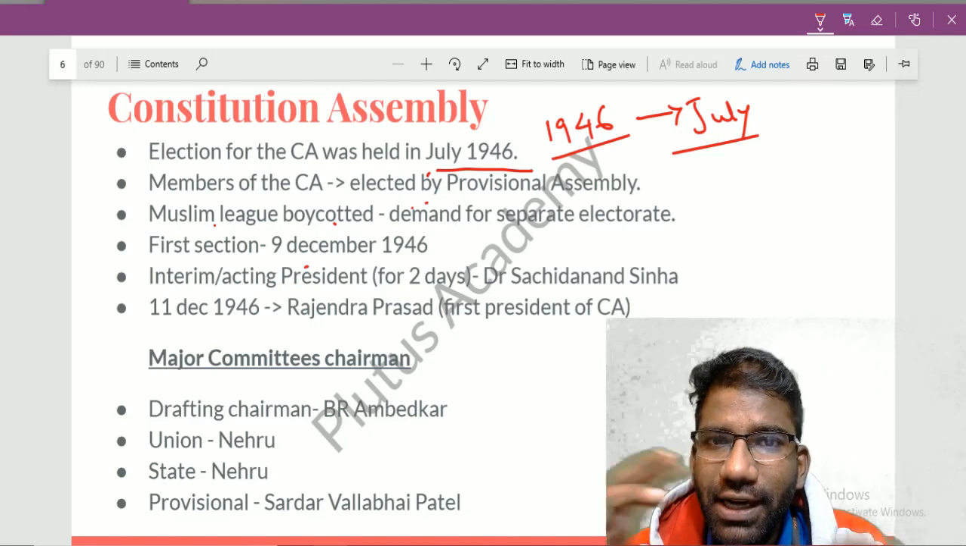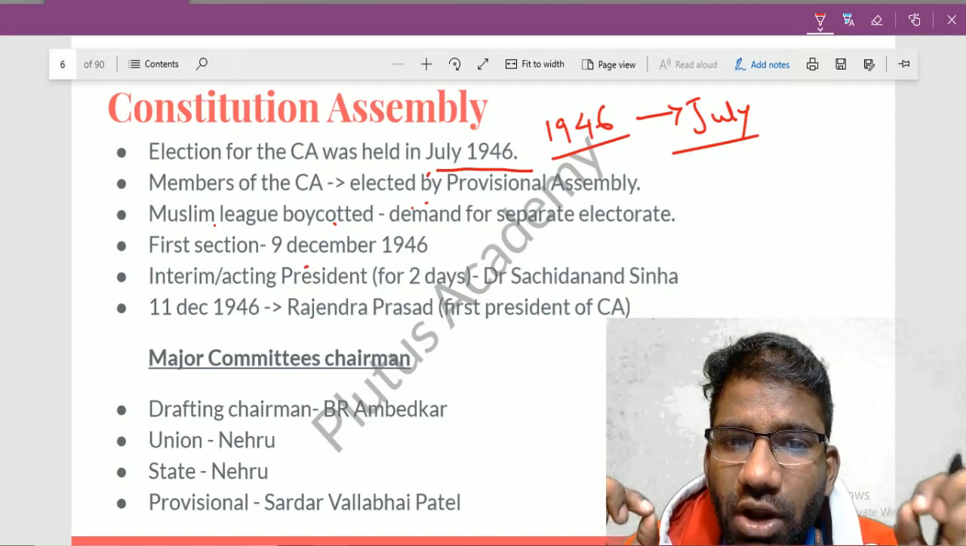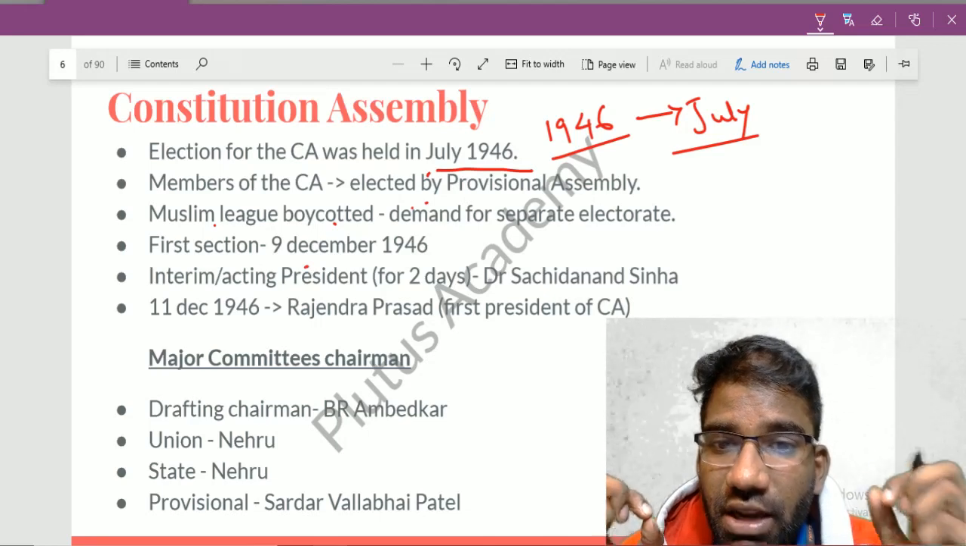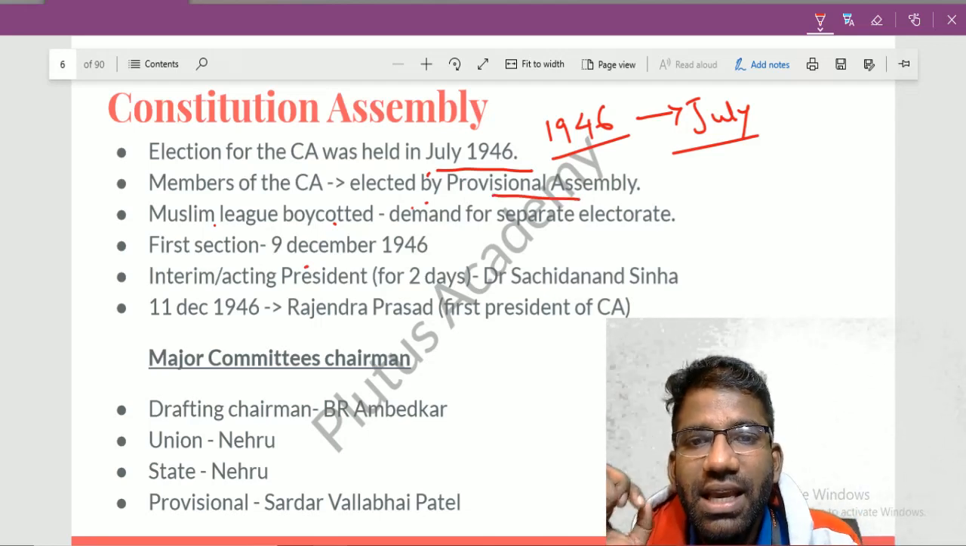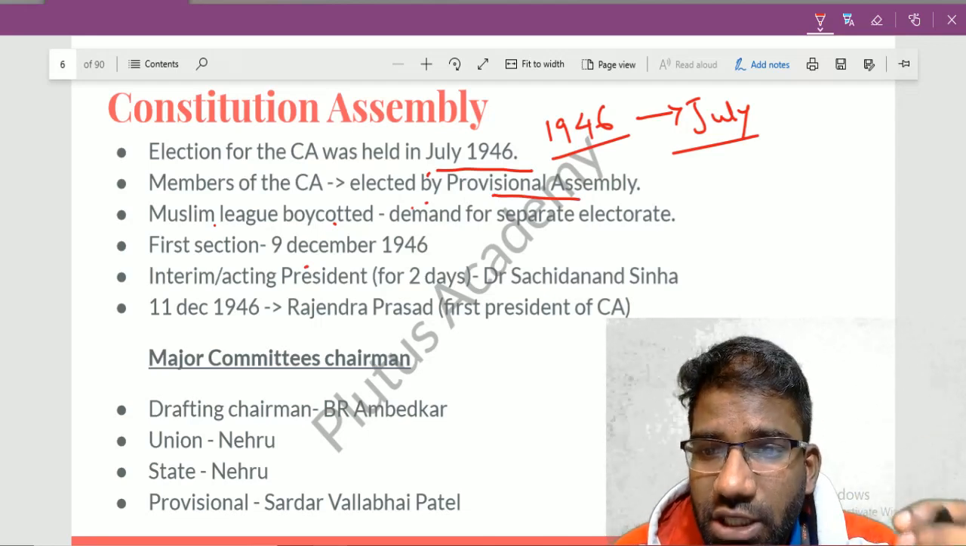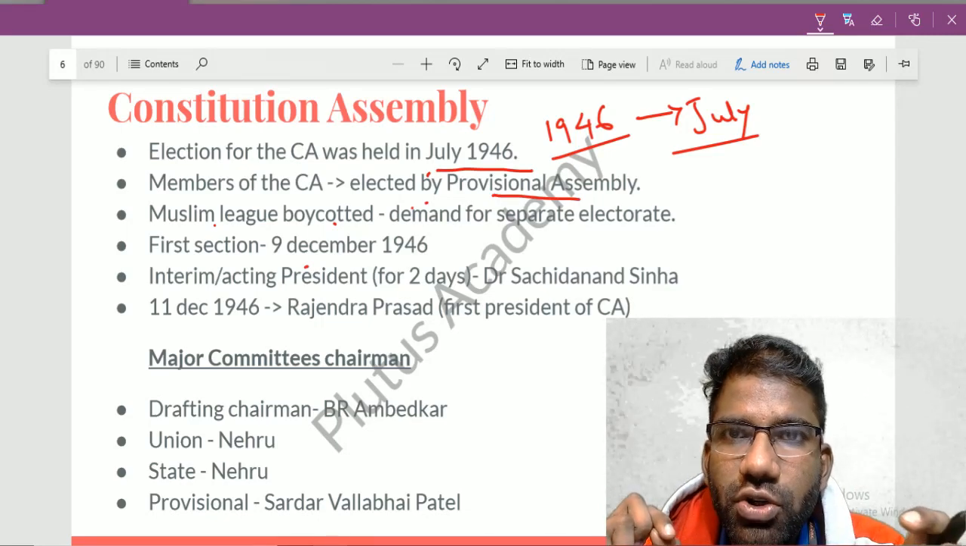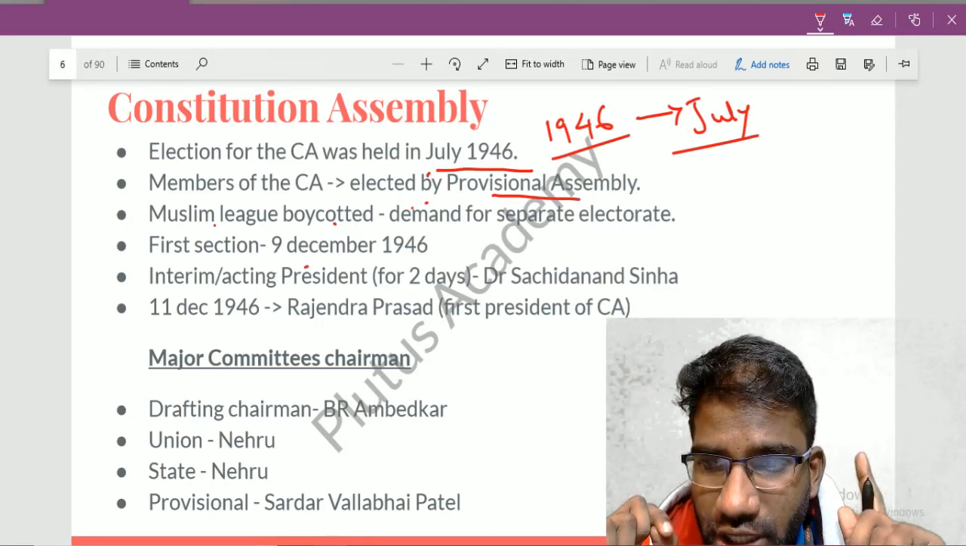Now, from where were the members of the Constitution Assembly elected? The members were elected from the Provincial Assembly. From each province, certain members were elected to form the Constitution Assembly. So it is clear that the members of the Constitution Assembly were elected from the Provincial Assembly.